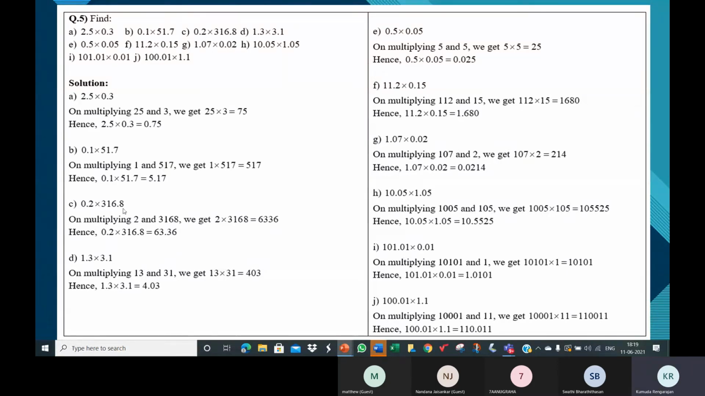So we just have to multiply. There are 2 numbers given, multiply them. Look at the numbers without their decimal points and find the product. That's what you see here. On multiplying 2 and 3168, we get 6336. Then what is 0.2 into 316.8? That will be 63.36.